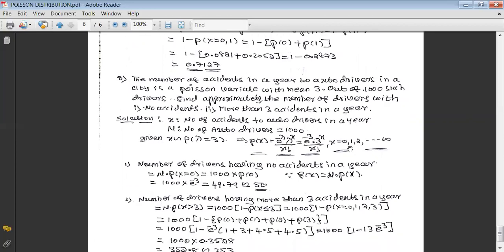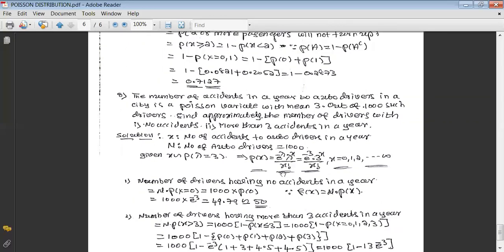Now in this case, let us say the variable x is the number of accidents to auto drivers in a city, and capital N represents the number of auto drivers, that is 1,000. They have given that the number of accidents is a Poisson variate with mean 3, that is x follows Poisson and the mean of the Poisson is lambda, and that equals 3.